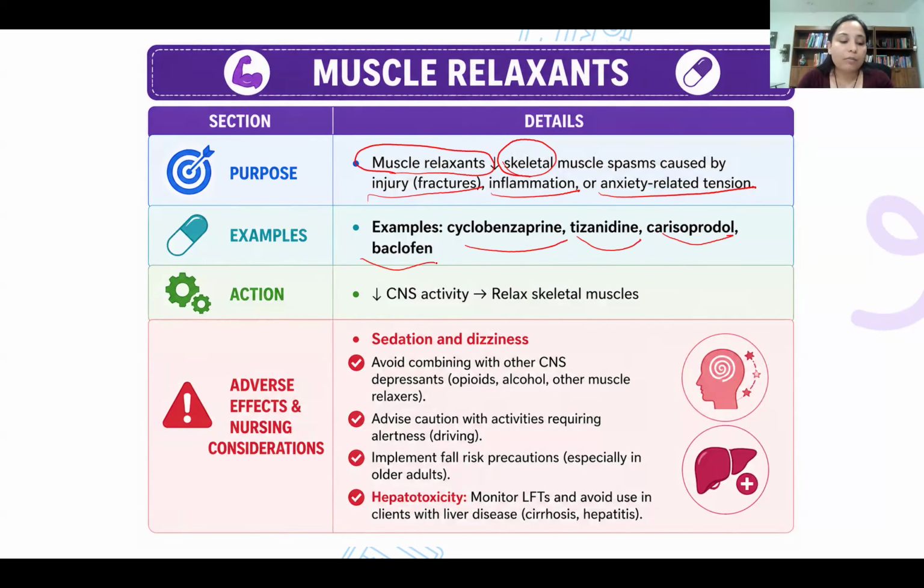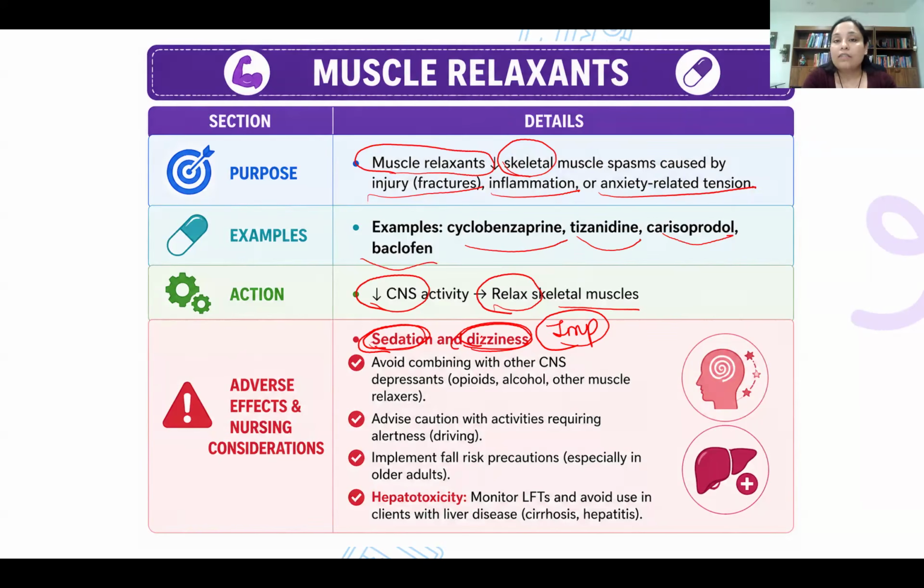Need to remember one thing here for the mechanism of action. This medication works on the CNS, the central nervous system. It suppresses CNS activity, thereby it relaxes the skeletal muscles. So most of the side effects are related to the CNS. You can see here sedation and dizziness are the most important side effects from this medication. Please remember one more time, this medication decreases CNS activity and thereby relaxes the skeletal muscles, so the majority of side effects are related to the CNS, and the most important are sedation and dizziness.